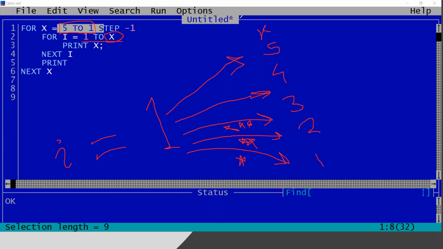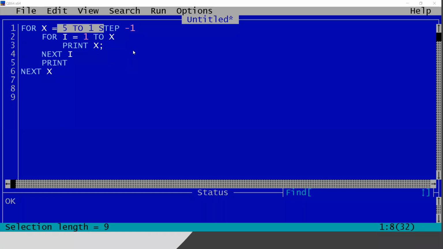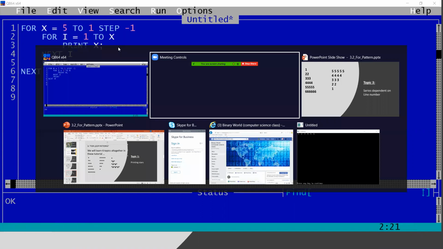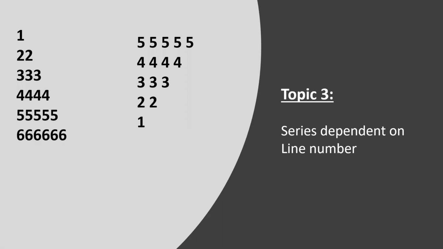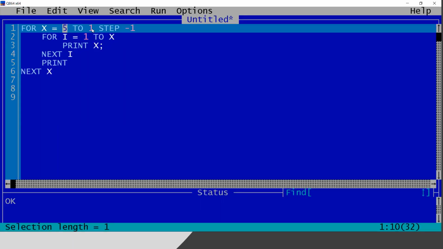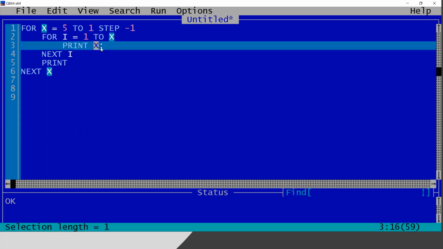I am not going to explain this once again because I have done this a couple of times. If you already understand, you may feel bored, wondering why I am telling this again and again. But if someone is not able to understand, I am trying to put it into your brain anyway. I am rather focusing on the program. Now the first value of x is 5 and the last value is 1, so x will be enough to print this.